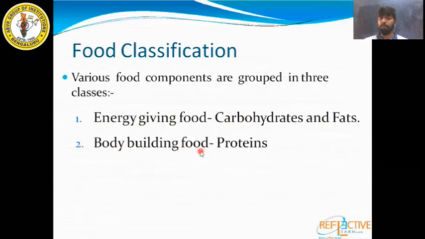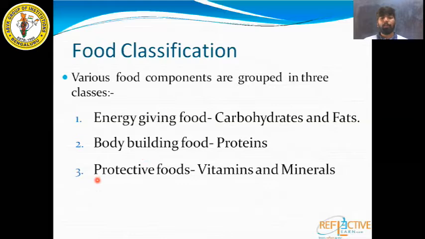What are body building foods? Which component of food helps us to build our body? That is protein. Protein will help us to build our body. So they are called body building food. Protective food. Which components of food will protect us from diseases? Vitamins and minerals. Vitamins and minerals will provide us immunity power. They will fight against the germs which cause us diseases. So they are called protective food.